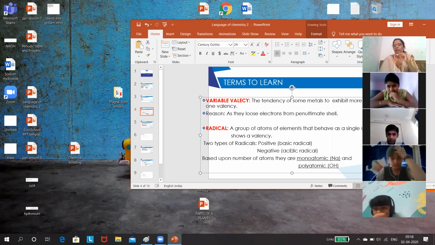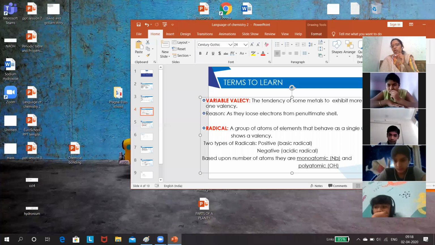So based upon the charge, there are two types of radicals, positive radicals and negative radicals. As you learned in your 8th standard, positive radicals are called basic radicals, whereas negative radicals are called acidic radicals. Now, based upon the number of atoms present in a radical, they are of two types. It may be positive or negative.